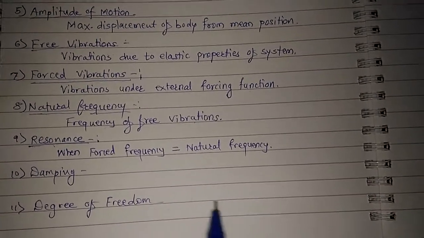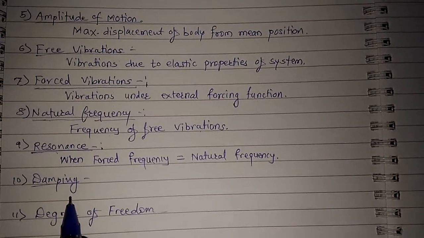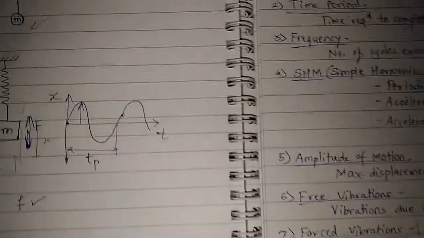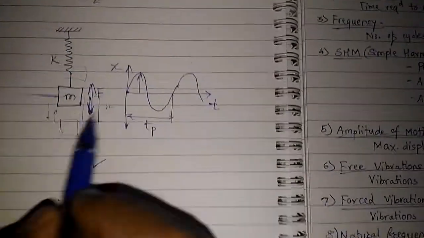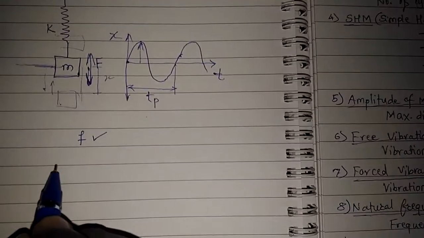All right, then we have damping. So what is damping? I'll draw a new one.